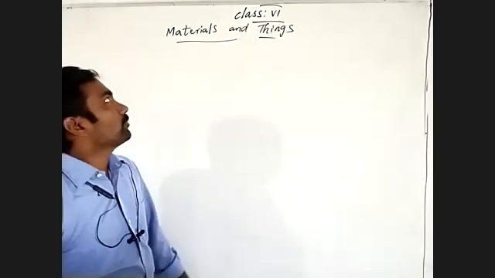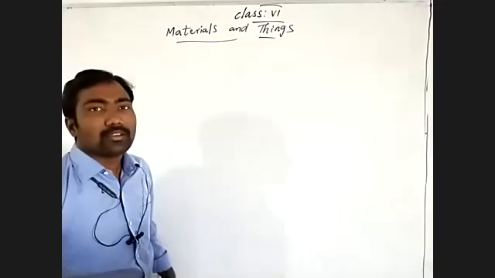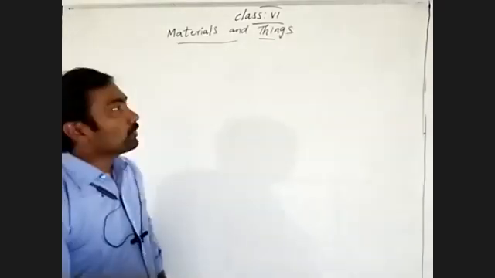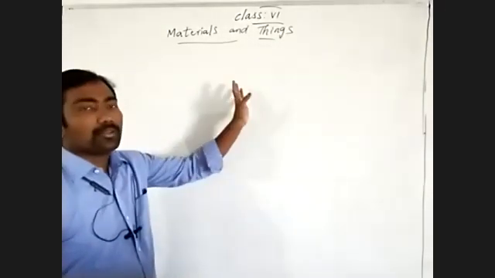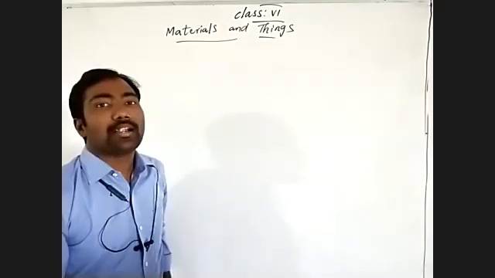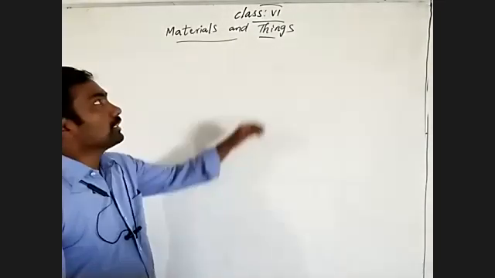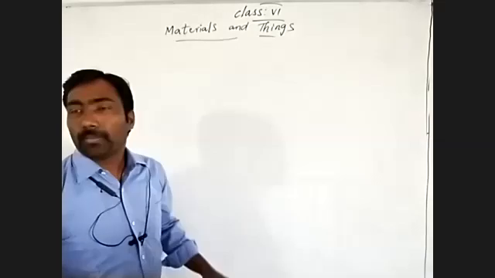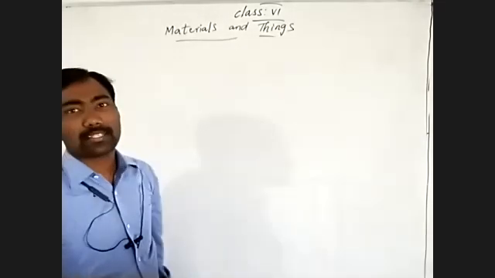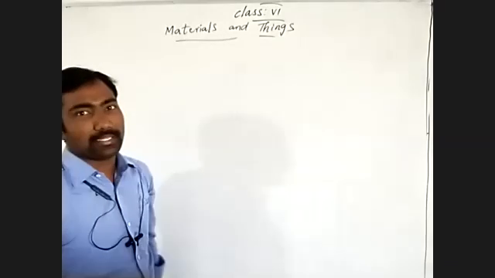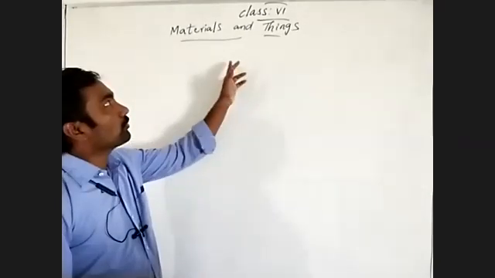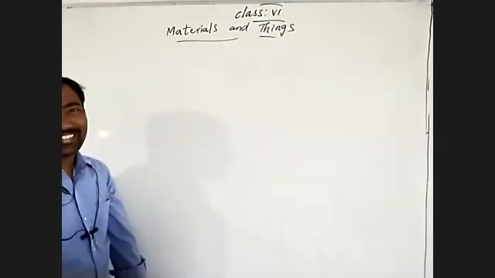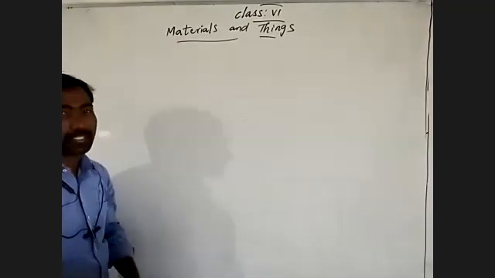Today, we are going to talk about materials and things. We are continuing our lesson by discussing what materials are and what type of things are prepared from a particular type of material. Continuing with different examples, we discussed the different things in our surroundings, and also the different materials in our surroundings.